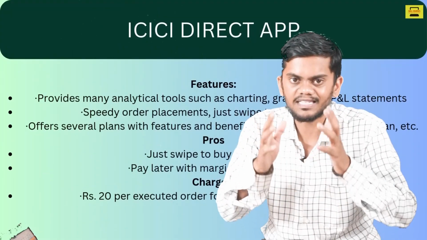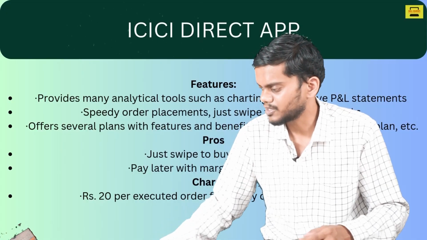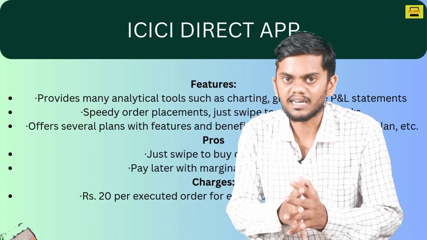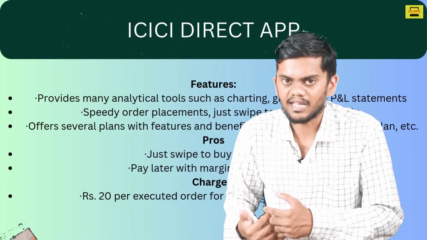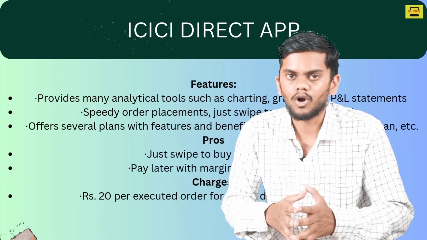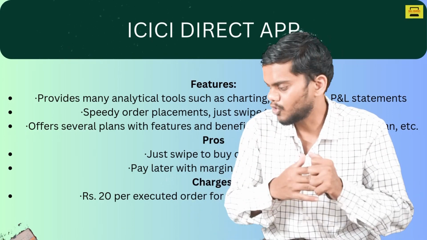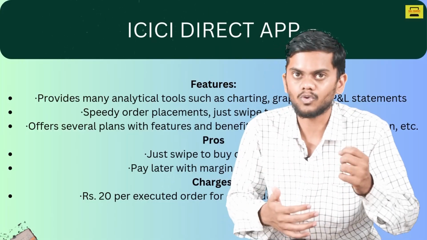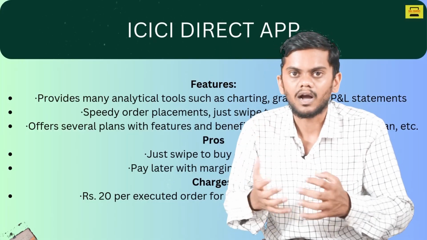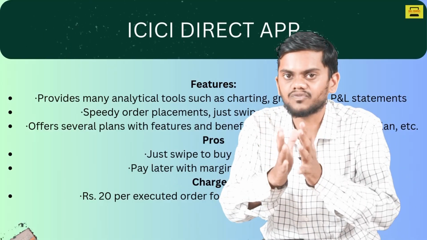Number six is the ICICI Direct application. ICICI Direct is the biggest trading platform in India. ICICI Direct is the best way to get trading as well as an investment application. More than 50 lakh customers use the ICICI Direct application. Then what are the key features?